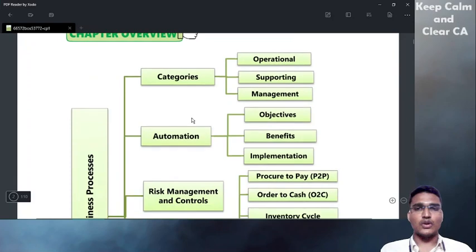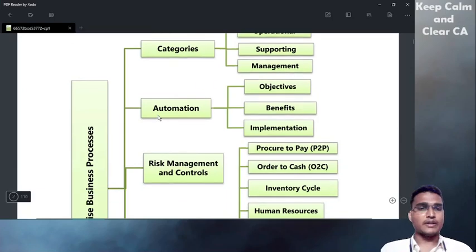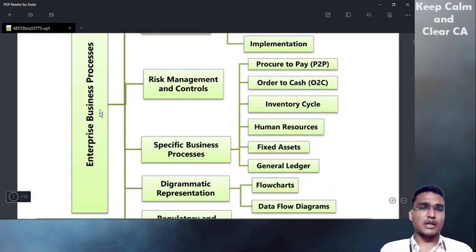So I suggest you go through the latest study material. If you have the old study material also, you can follow it, but you have to cover amendments which are applicable from May 21 exam onwards. I'm planning to make amendments separately for EASSM, but in this class we'll be covering amendments also. Okay, so enterprise business process, nothing but business process.